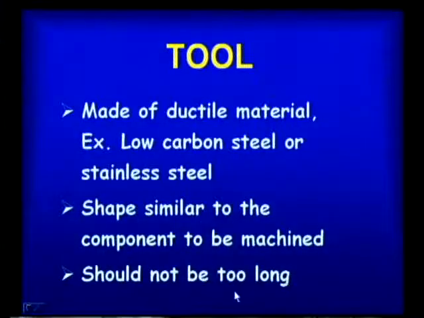It is similar to the workpiece, and it should not be too long, because when it is longer, more stresses will be developed. When stresses develop on the tool, failure of the tool will take place. So, that is why we take short tools of limited length. Next one is abrasive slurry.